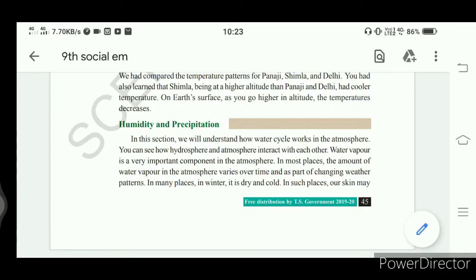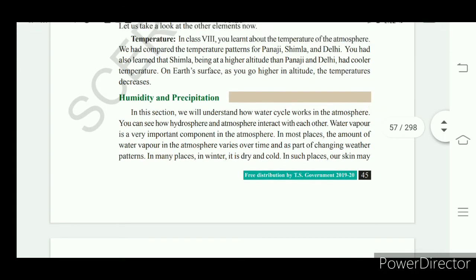Humidity and precipitation we are discussing. In the last class, we discussed how the water cycle works in the atmosphere with the interaction of the hydrosphere.